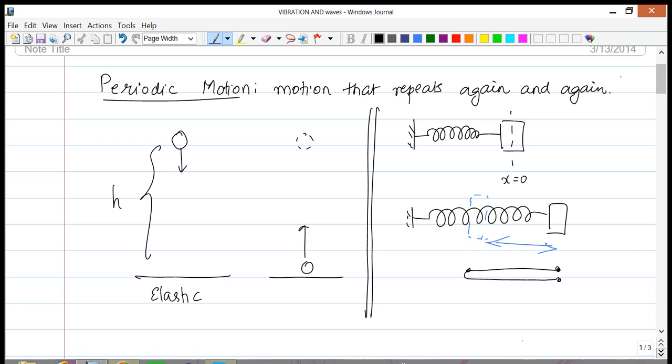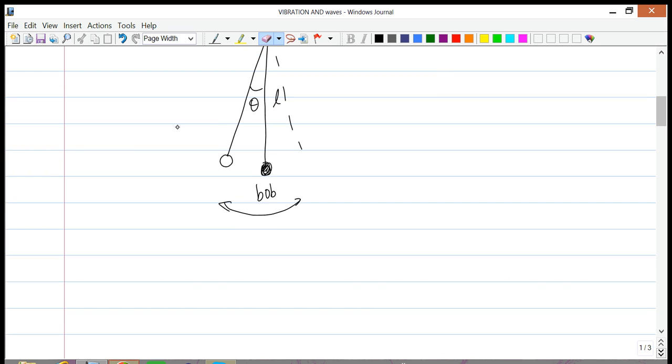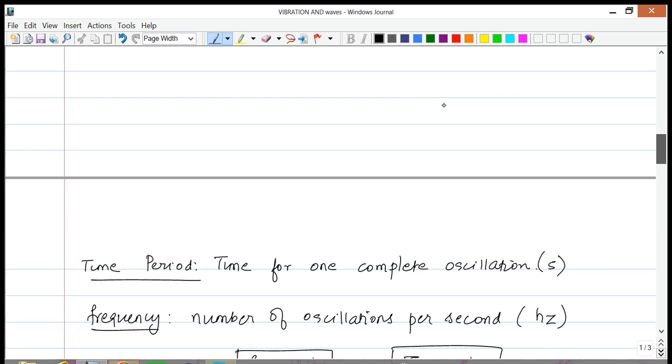This would be one complete oscillation, after which it repeats the motion again, and this time is the time period. In the case of the pendulum, the time period is the bob starting at one end, swinging all the way to the right, and then coming back to the left. This would be one complete oscillation.